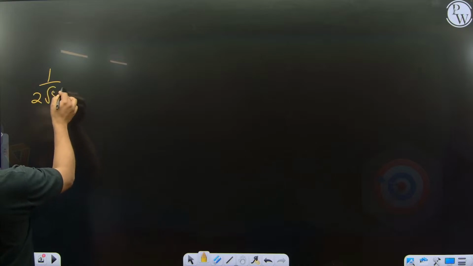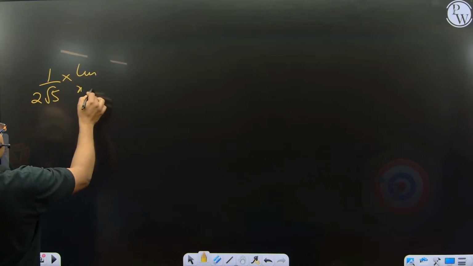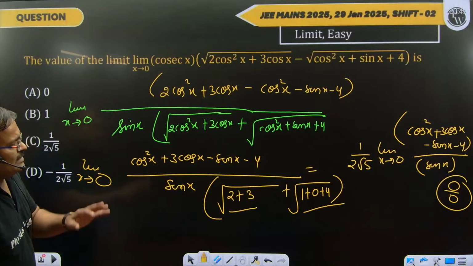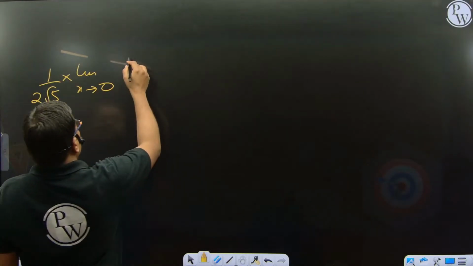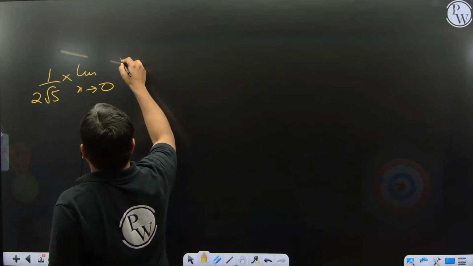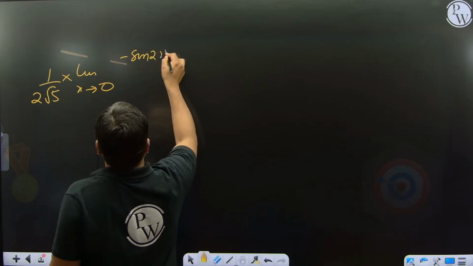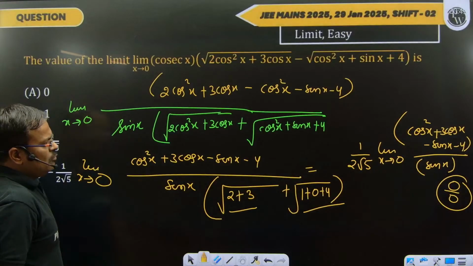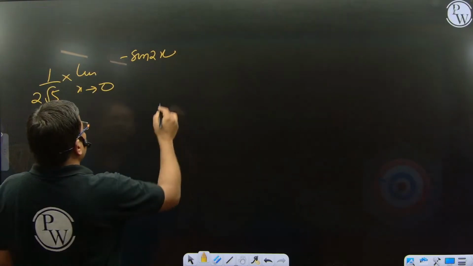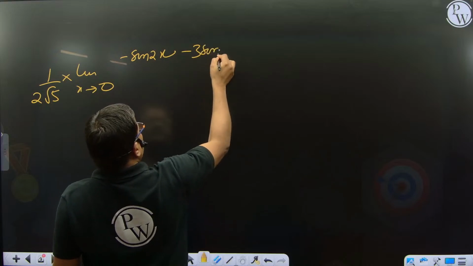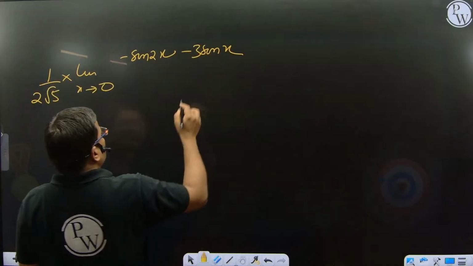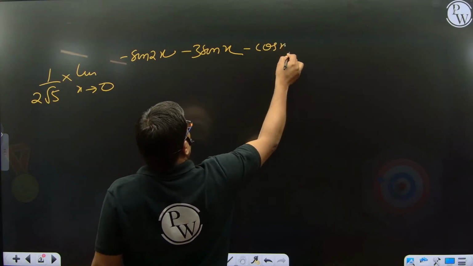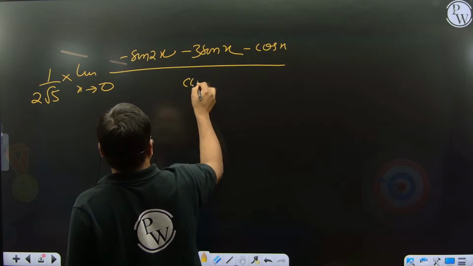So take the 1 by 2 root 5, with limit x tends to 0. You take only the differentiation in the numerator and denominator. Cos square x gives 2 cos x, and the derivative of cos x is minus sin x, so this is minus sin 2x. Now 3 cos x gives minus 3 sin x. And minus sin x gives minus cos x, and the 4 gives 0. And sin x in the denominator gives cos x.